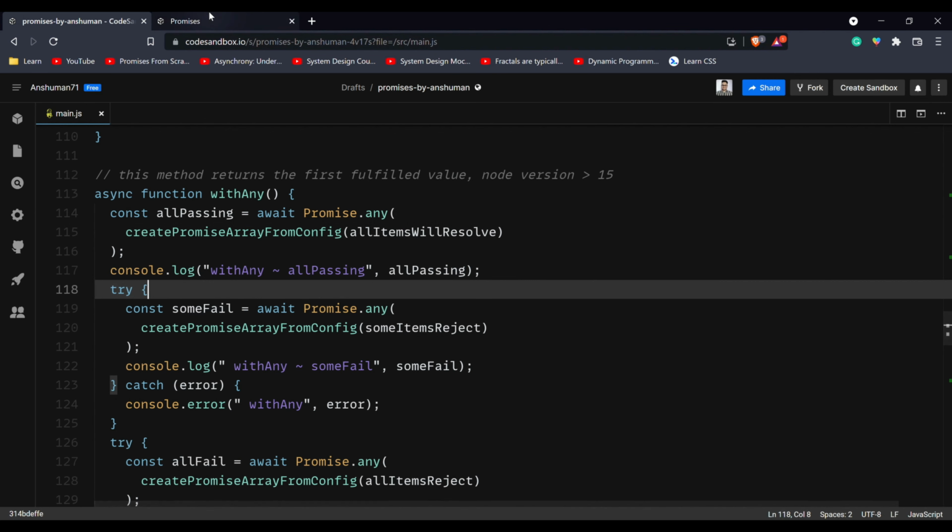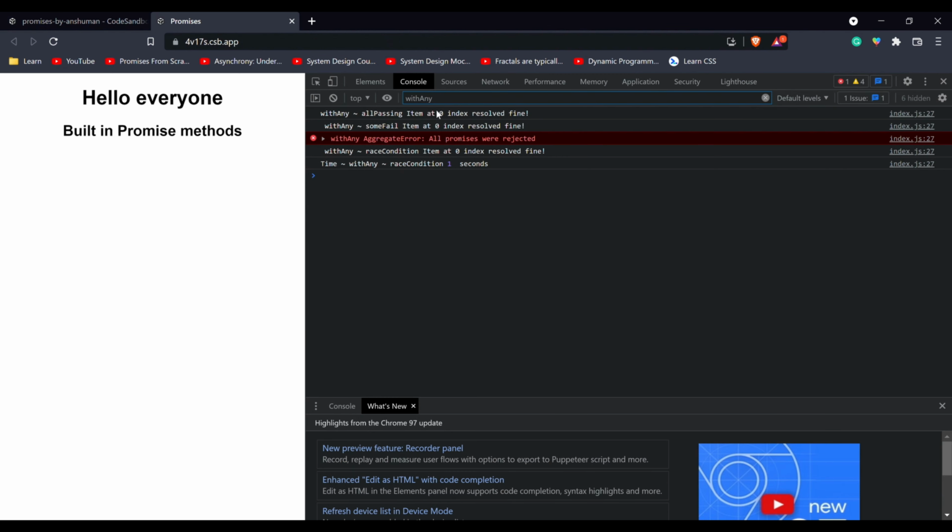So let's see what happens. In our example, we see that the first array provided, the 0th index is resolved and it is returned as the final answer to the Promise.any call.